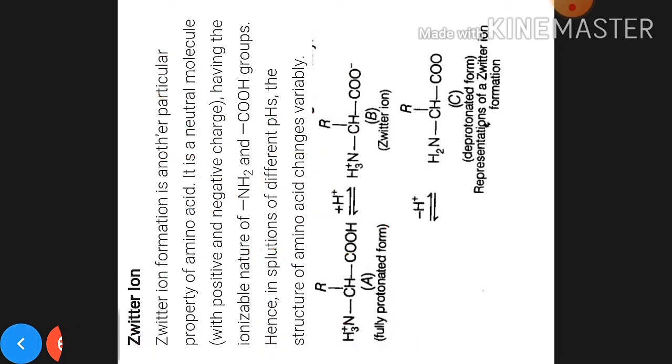Okay, you already know about the pH, the power of hydrogen ion concentration. It means to say the different amino acids will change their structure when they are kept in solutions having different pH. It means they will represent different structures, like the zwitterion property, after the gaining of protons and also losing of protons.